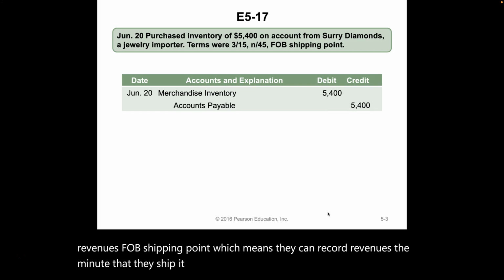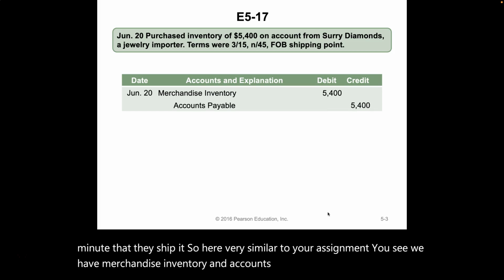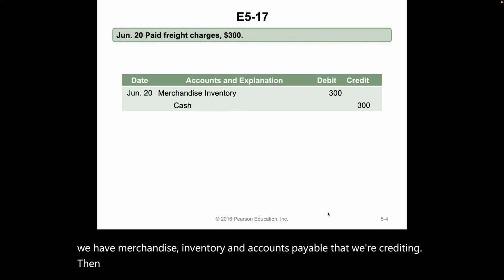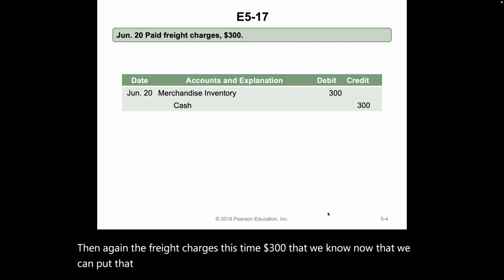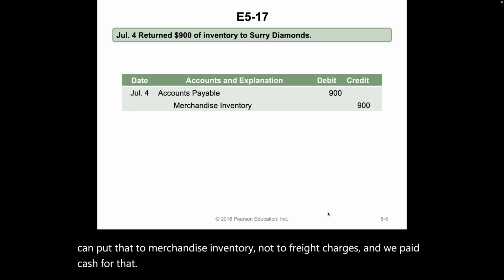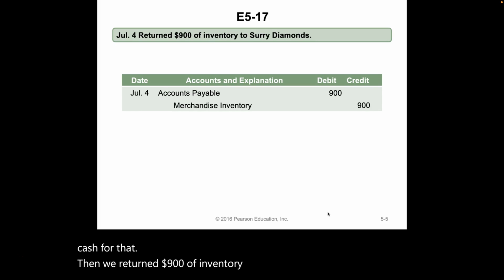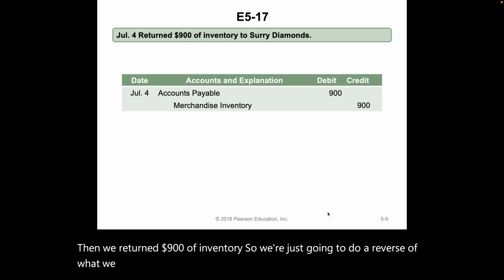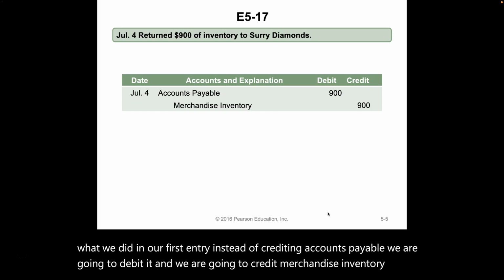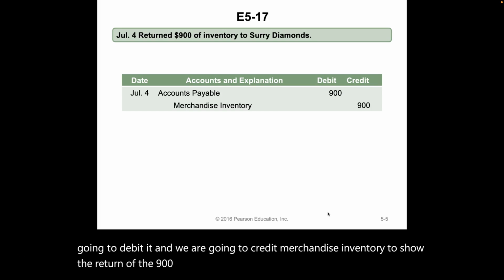So here, very similar to your assignment, you see we have merchandise inventory and accounts payable that we're crediting. Then again, the freight charges, this time $300, that we know now that we can put to merchandise inventory, not to freight charges. And we paid cash for that. Then we returned $900 of inventory, so we're just going to do a reverse of what we did in our first entry. Instead of crediting accounts payable, we are going to debit it, and we are going to credit merchandise inventory to show the return of the $900 worth of inventory.